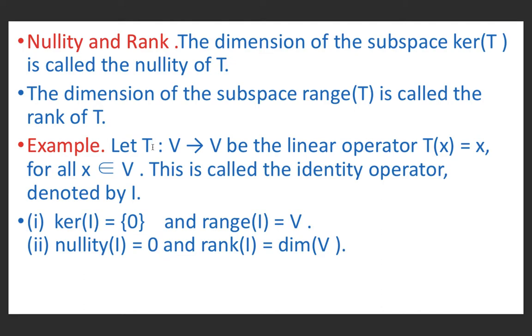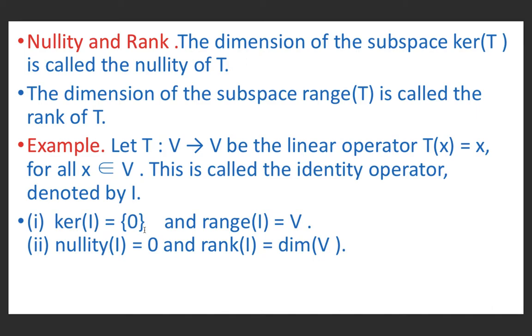If we define a mapping T from a vector space V to V as Tx equal to x for all x belonging to V, clearly it is an identity mapping because the image of every element is the same. I have denoted it by I because it is the identity mapping.